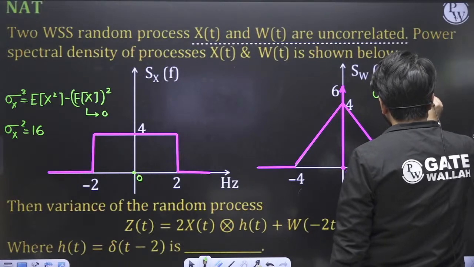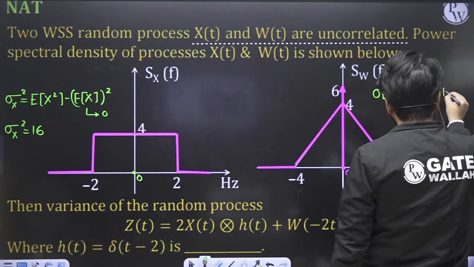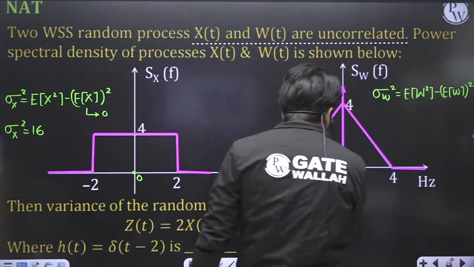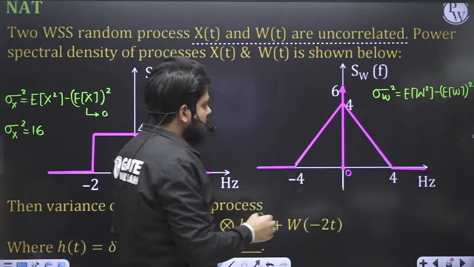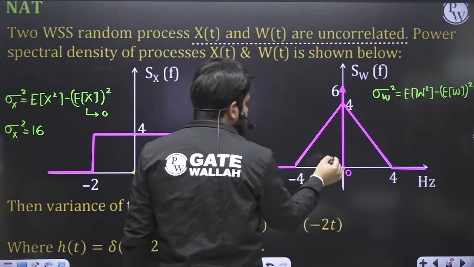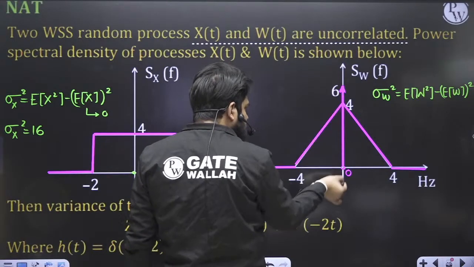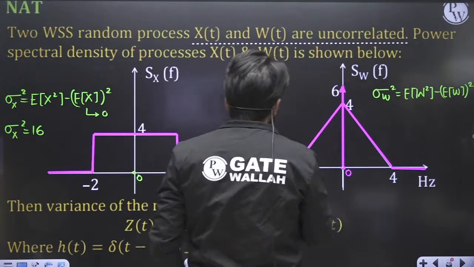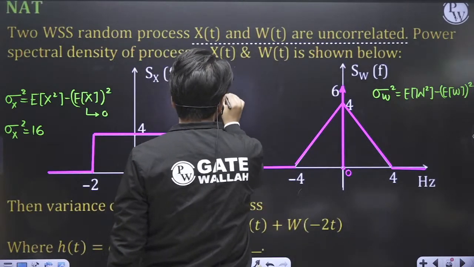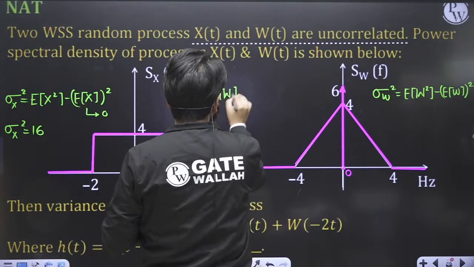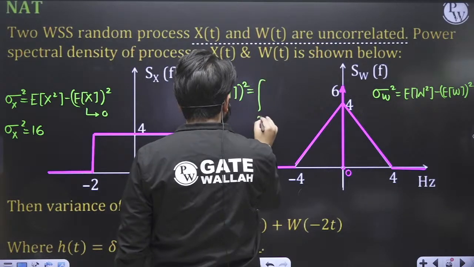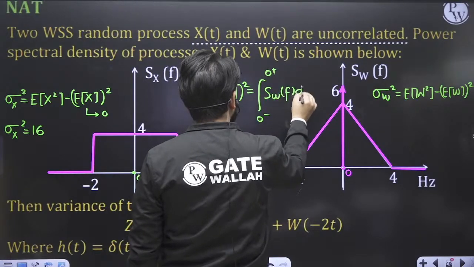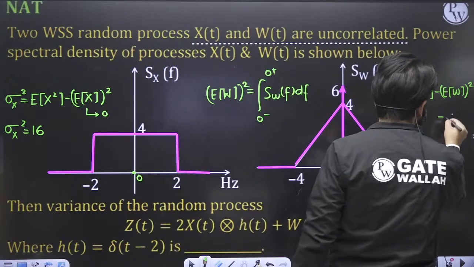This becomes expectation of W square minus expectation of W whole square. What is the mean of this? You know that if an impulse is present at the origin, the mean becomes the area of the impulse itself. So if you want to calculate the expectation of W square, this becomes 0 minus 0 plus SWF df. So directly this value becomes minus 6.